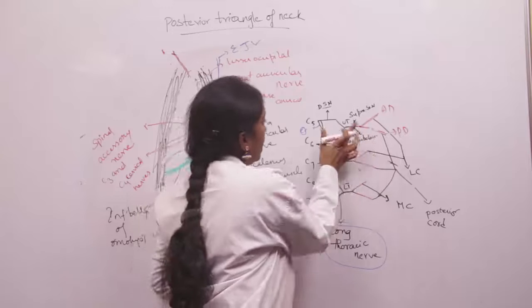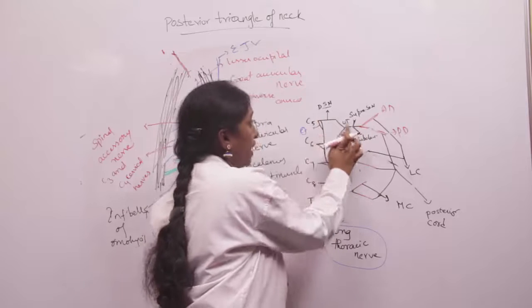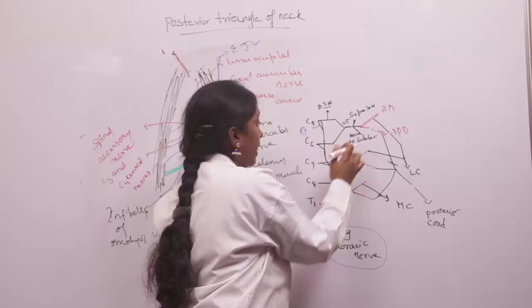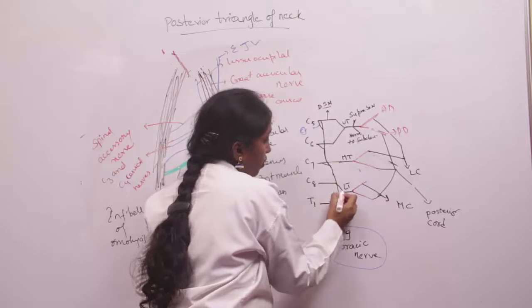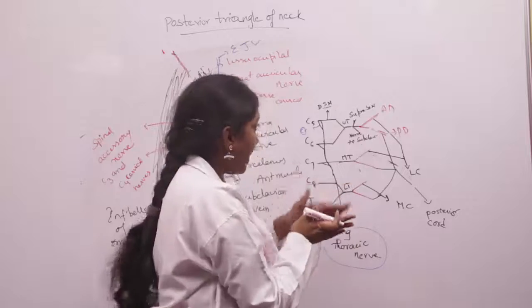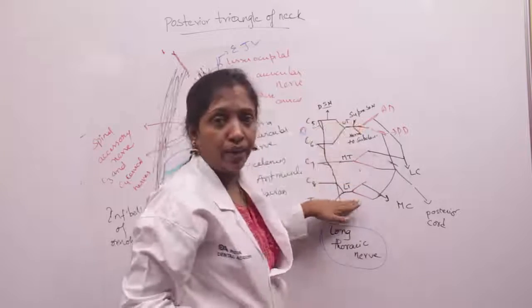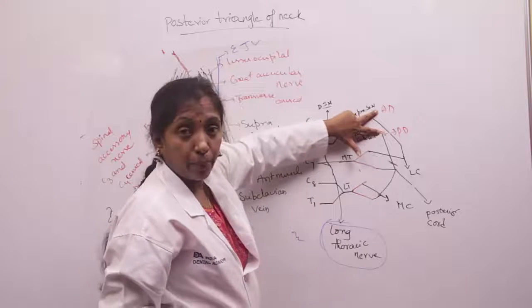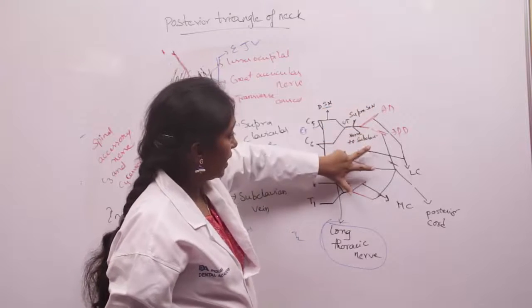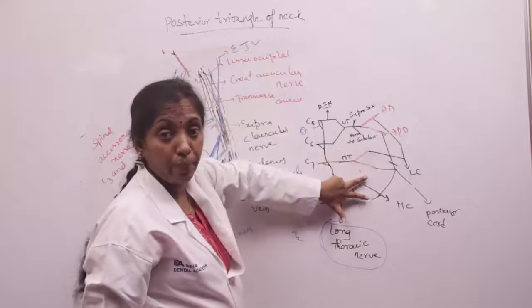So see here, the C5 and C6 roots unite to form the upper trunk, the C7 root continues as the middle trunk, and the C8 and T1 roots unite to form the lower trunk. Again, the upper, middle, and lower trunks each divide into an anterior division and a posterior division.